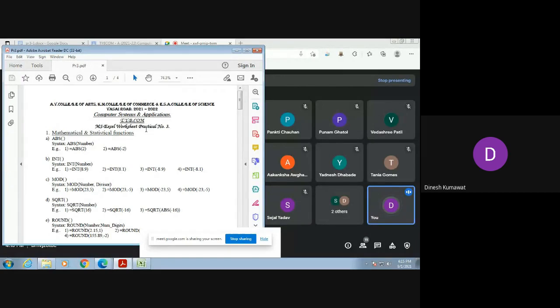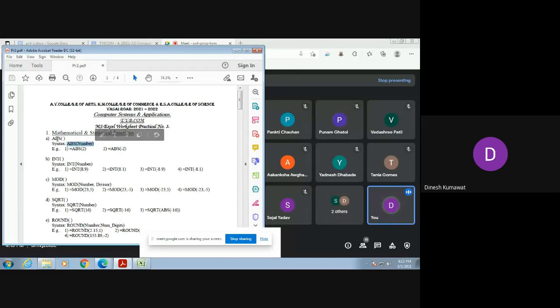So let me proceed with practical number 3. Our first type is mathematical and statistical functions. In that, our first function is the ABS function. Its syntax is ABS, then we have to enter some number in the open bracket.